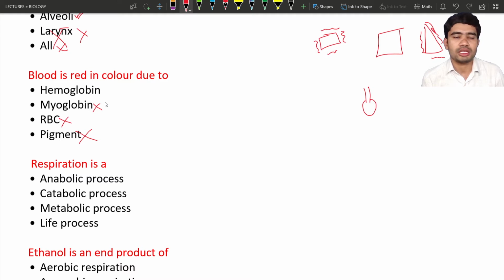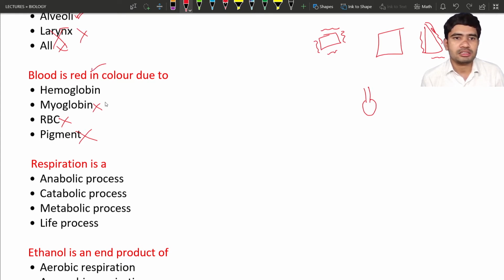And next, the hemoglobin. Hemoglobin is a pigment that is present in the RBC, so it is responsible for the red color. It means this hemoglobin is going to give the color to the RBC. This RBC is present in the blood, hence the blood is red in color.